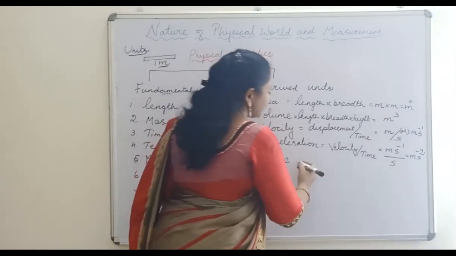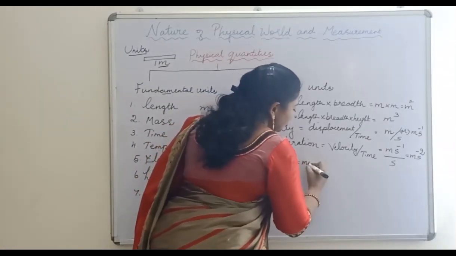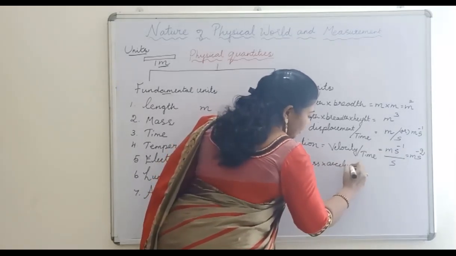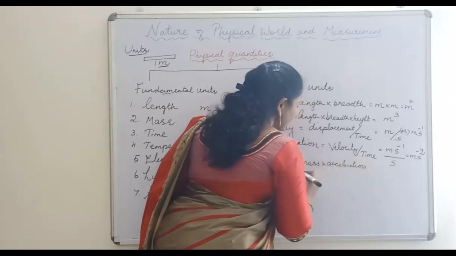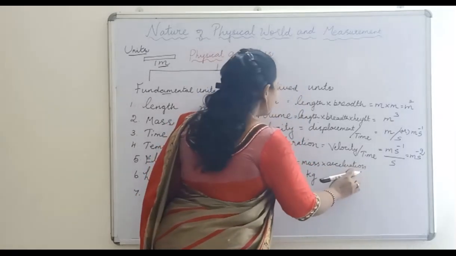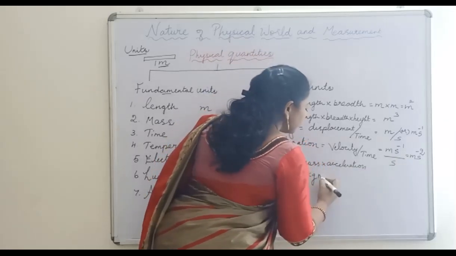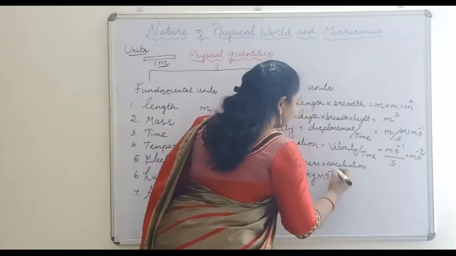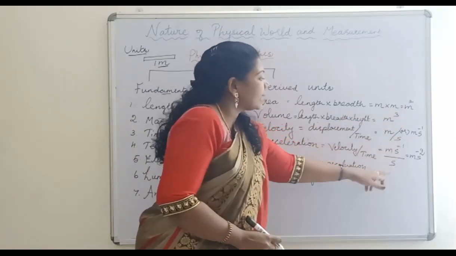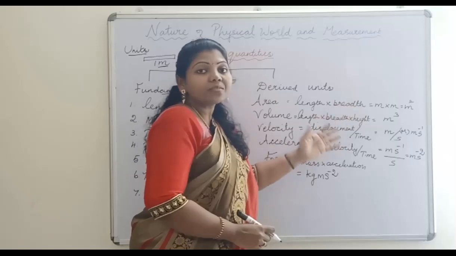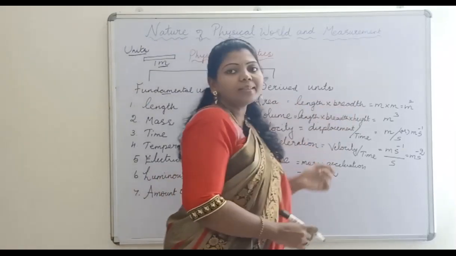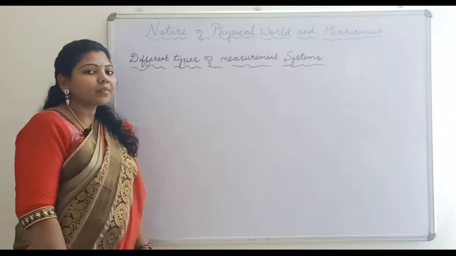So the formula for force is mass into acceleration. Mass into acceleration. So this will be mass, it is kg, and the unit for acceleration is m s power minus 2. So these units are the derived units. These units we have derived from these fundamental units, so they are called as derived units.